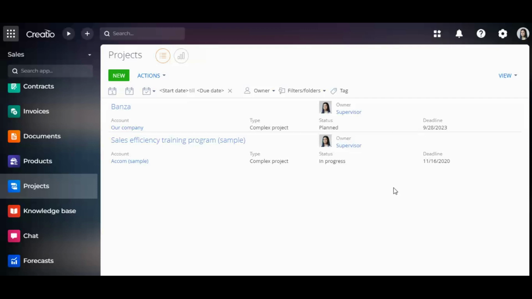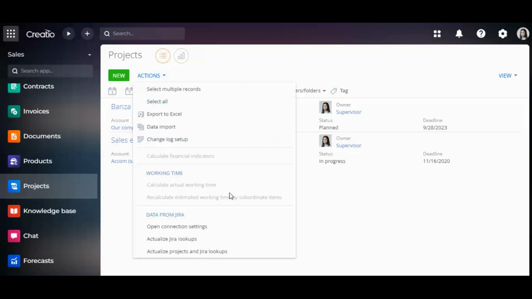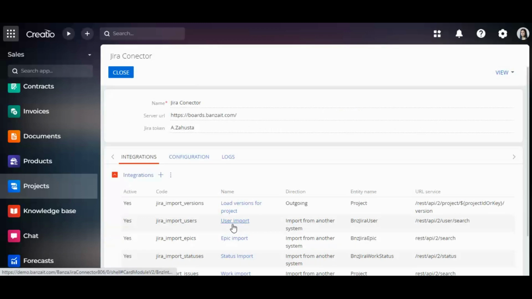To configure this connection, I have to press the Open Connection Settings item from the action list and fill in the fields. Server URL. Specify the location of the Jira resource in the network. For example, now it supports Banza.com. Login. Specify the username that accesses the resource. In this case, the secure login for integration. Password. Enter the specified user's password.